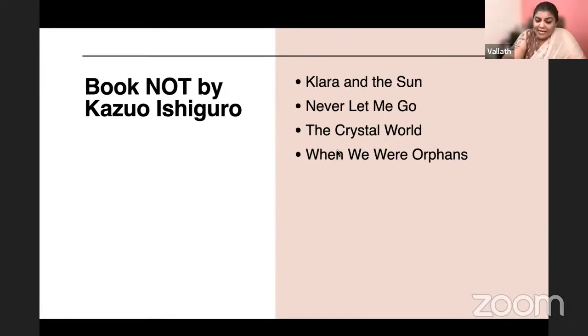Clara and the Sun is by Kazuo Ishiguro. It is about an AI robot. Never Let Me Go is about cloning, by Kazuo Ishiguro. The Crystal World is by J.G. Ballard. That is not by Kazuo Ishiguro. When We Were Orphans is by Kazuo Ishiguro. Will you remember, guys? Did you like that?